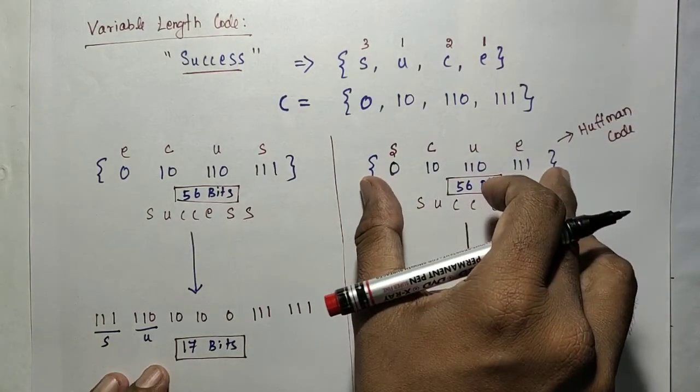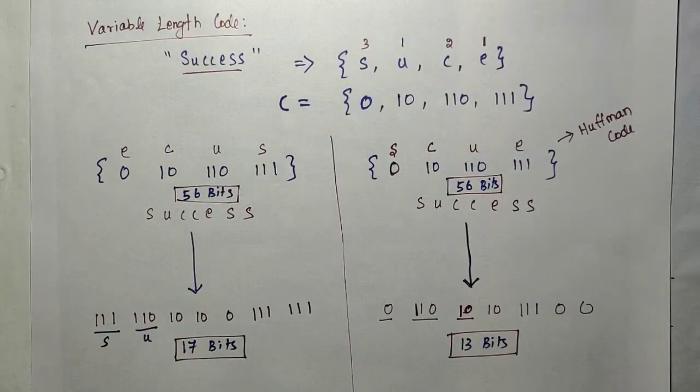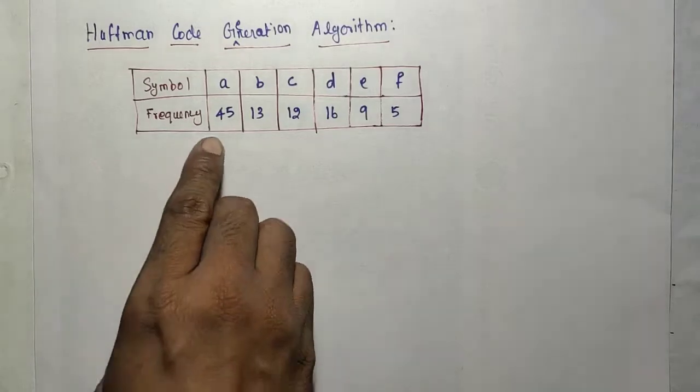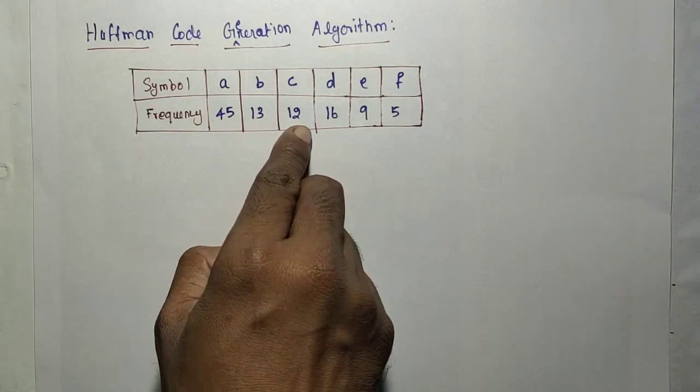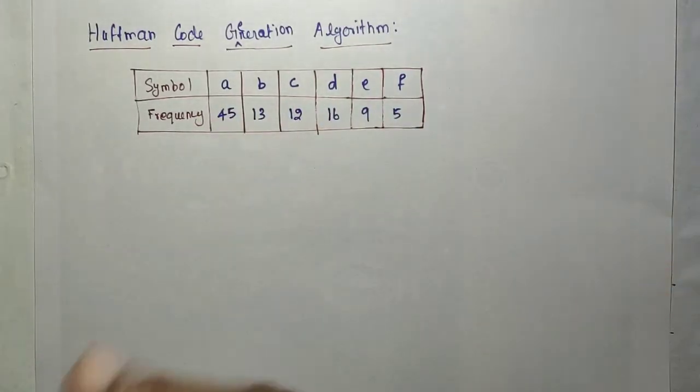For generating this type of code word, we are going to discuss that algorithm. For the Huffman code generation algorithm, the input will be given like this table. The sequence of symbols will be given, and the frequency or the probability will be given. In both formats it may be given. Probability means the values will be 0 to 1, so 0.45 probability, 0.13 probability, 0.12 probability, like that. The sum of all these probabilities will be 1.